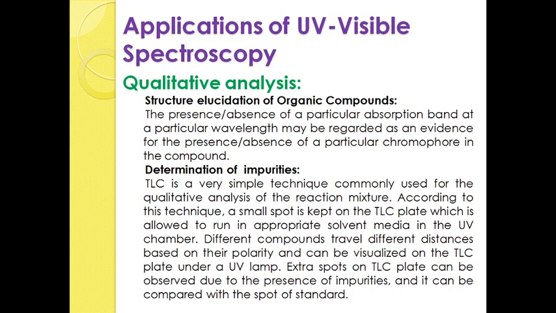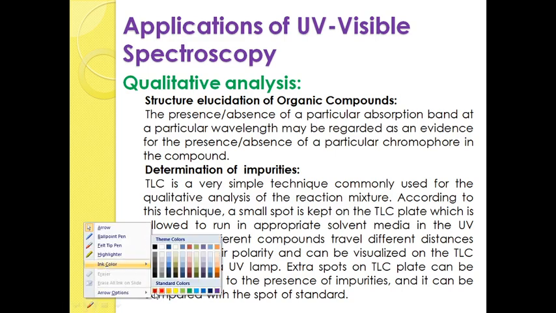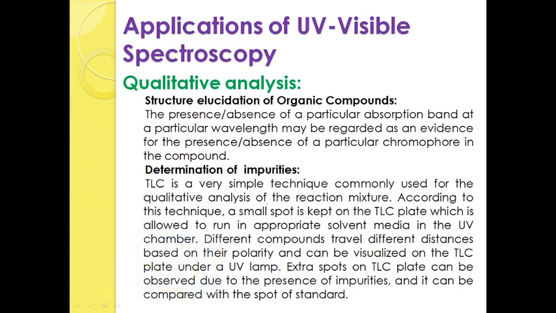Suppose I want to investigate the ethylene molecule. Ethylene is acting as a chromophore. As you know, ethylene will exhibit its absorption maximum at about 175 nanometers.